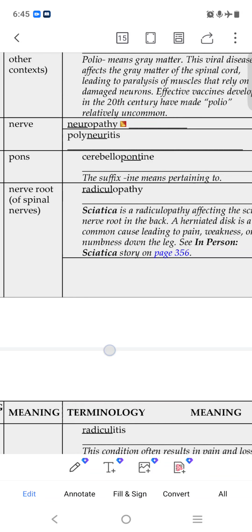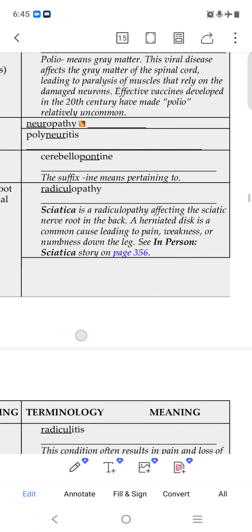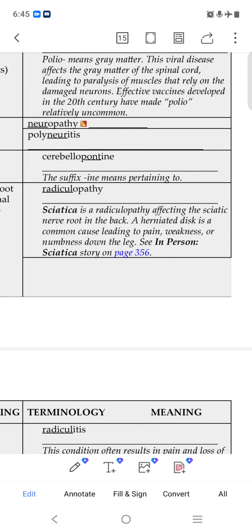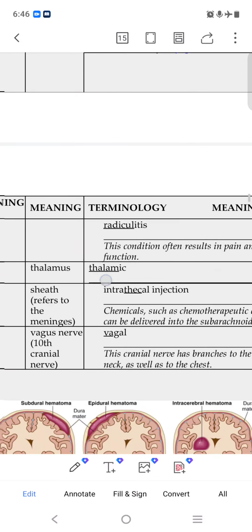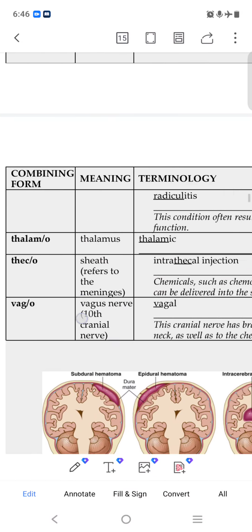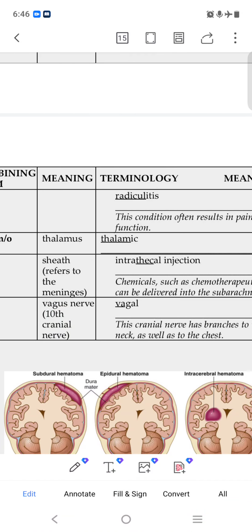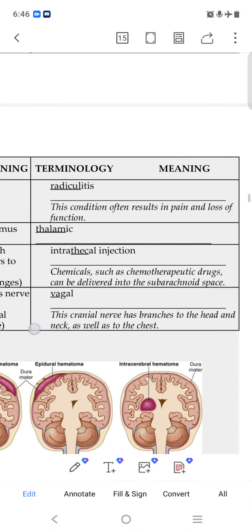Sciatica is a radiculopathy affecting the sciatic nerve root in the back. So it is a pain. Herniated disc is a common cause leading to pain. Herniated means something coming out from our spinal column toward the outside, like anything. Radiculitis is inflammation of the radicle, which often results in pain and loss of function.